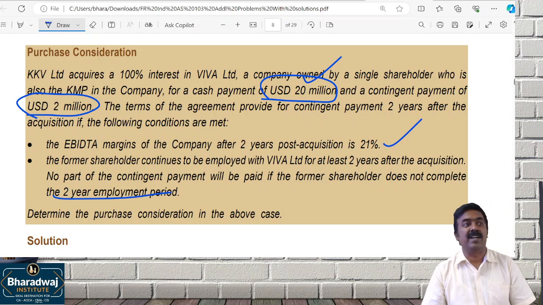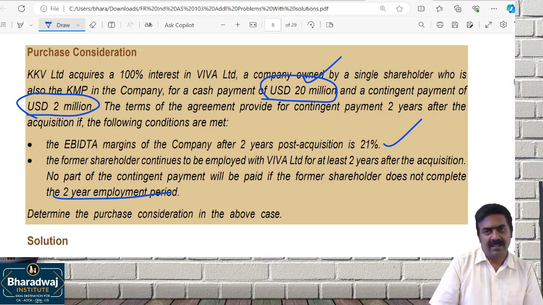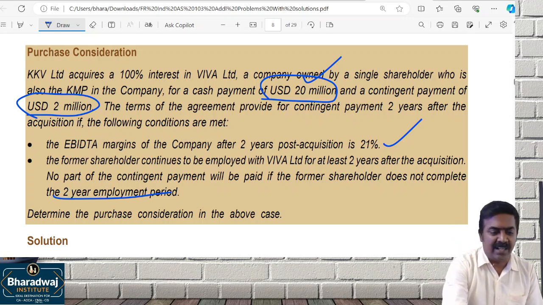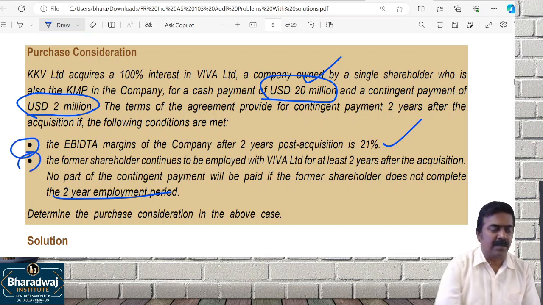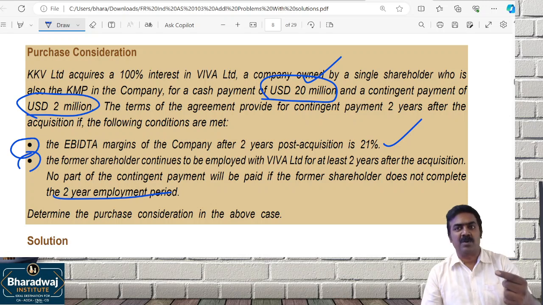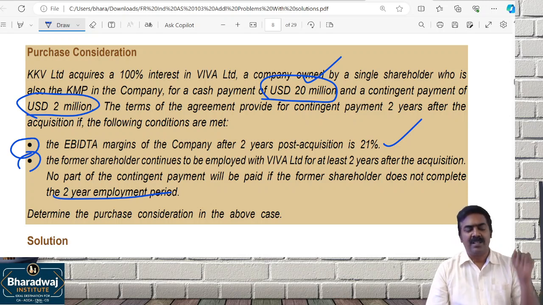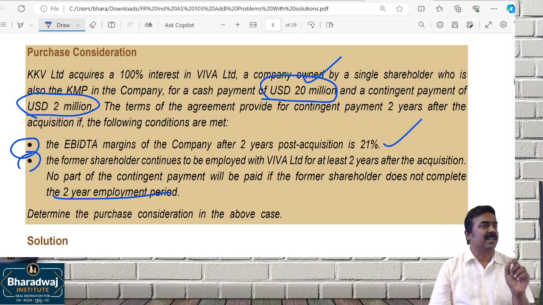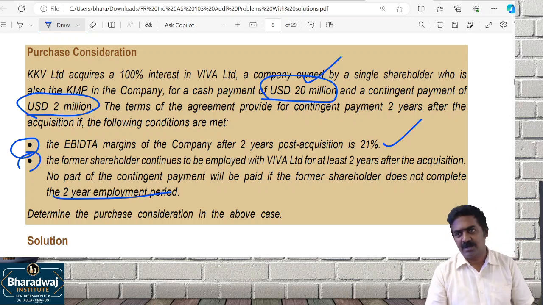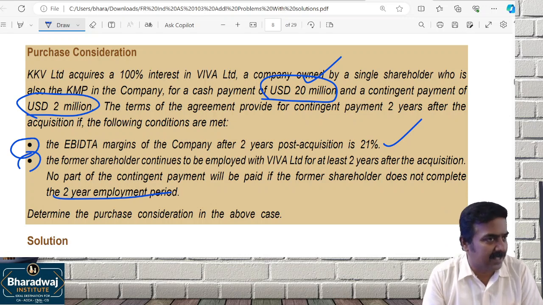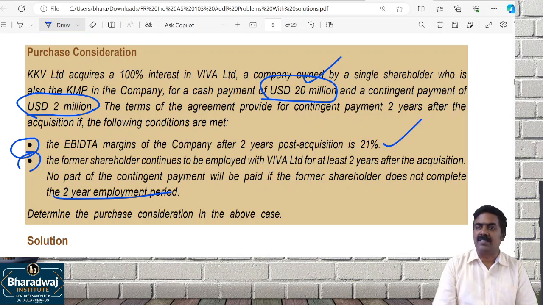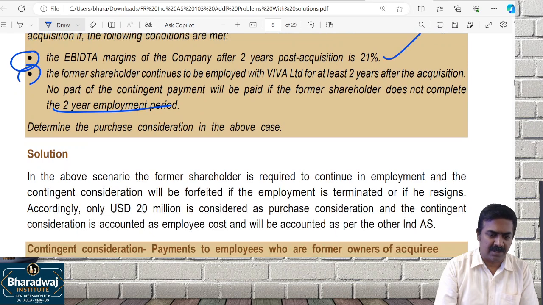What about the extra contingent consideration? There are two conditions in this. The first is a general condition. Look at the second condition: I should continue as a shareholder or employee. Employee. So the 2 million, I'm getting it because I'm an employee. So how can that be taken as purchase consideration? Anything paid to the owners only can be taken as consideration. The 2 million is received in the employee's capacity, so that cannot be taken as consideration.